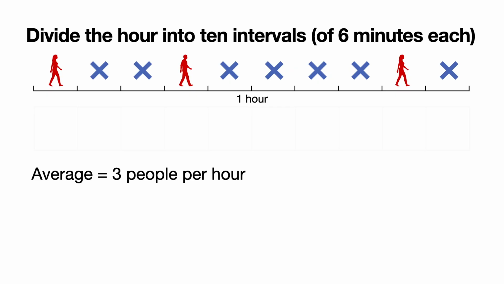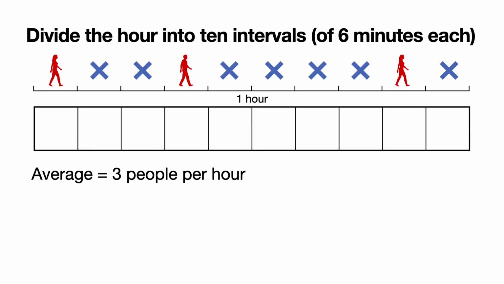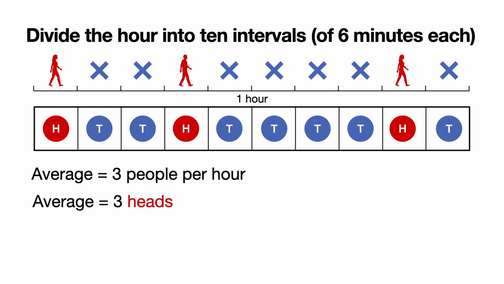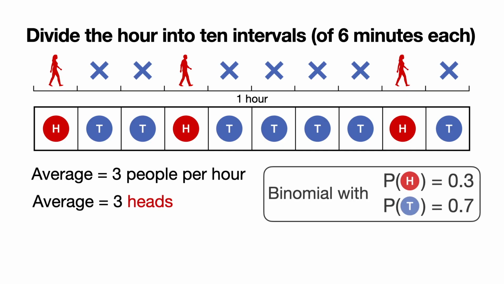That's the same as tossing a coin 10 times and the coin landing in heads 3 times, corresponding to each of the times a person entered the store, and in tails 7 times, corresponding to each of the times a person did not enter the store. So we know that probability. That's the same as the probability of getting heads 3 times. And that's the binomial distribution where p of heads is 0.3 and p of tails equals 0.7.